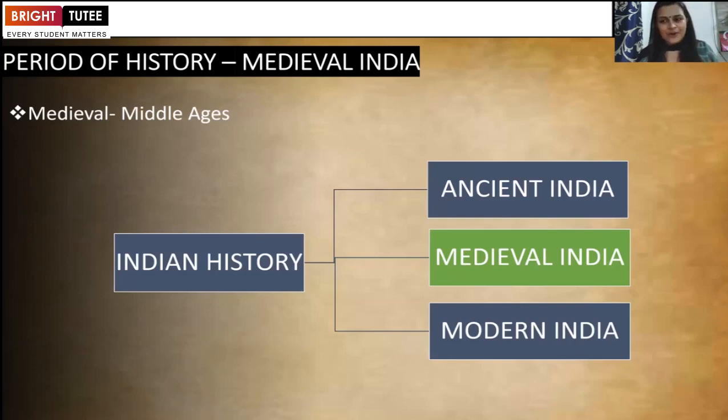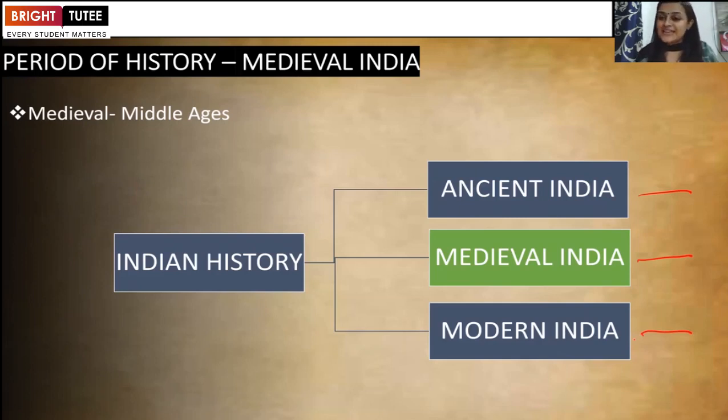Now let's move to our next topic, which is period of history. Here in this year, we are going to study medieval Indian history. As you all know, Indian history is divided into 3 parts: ancient Indian history, medieval Indian history, and modern Indian history. As you can see on my screen also, ancient, medieval, and modern. These 3 are categorized into different parts. Ancient Indian history, we have already done in our 6th standard. Medieval Indian history is what we are going to deal with this year. Modern Indian history, we are going to deal with next year, in 8th standard.